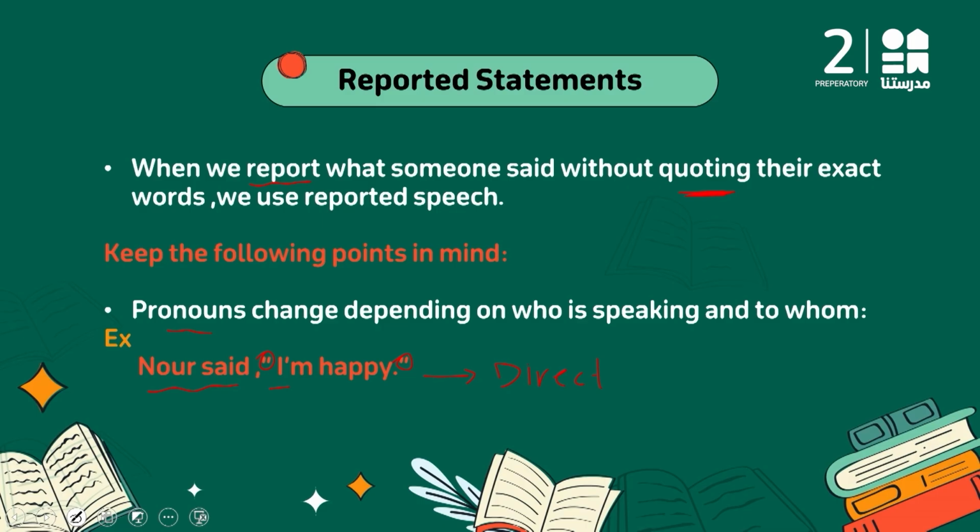First, as we said, we are going to change the pronouns. What does it mean by pronouns? I, he, me, him, our, and so on, according to who is speaking and to whom he is speaking. So I need the one who is speaking and to whom he is speaking. And this is our first part. Okay, let's move to a new part here.